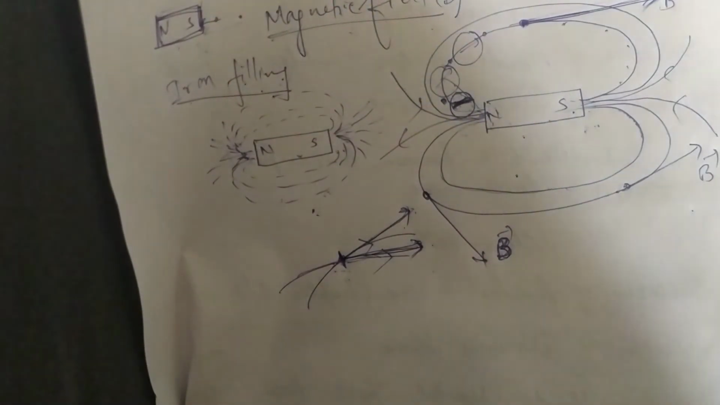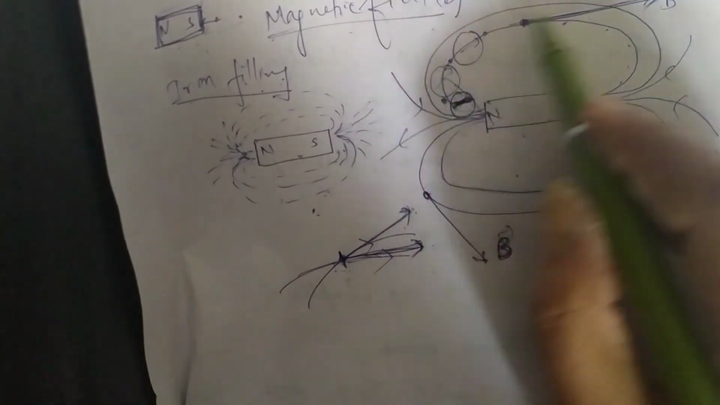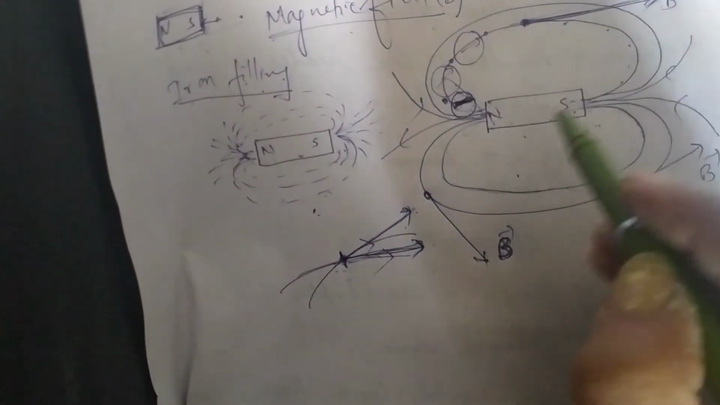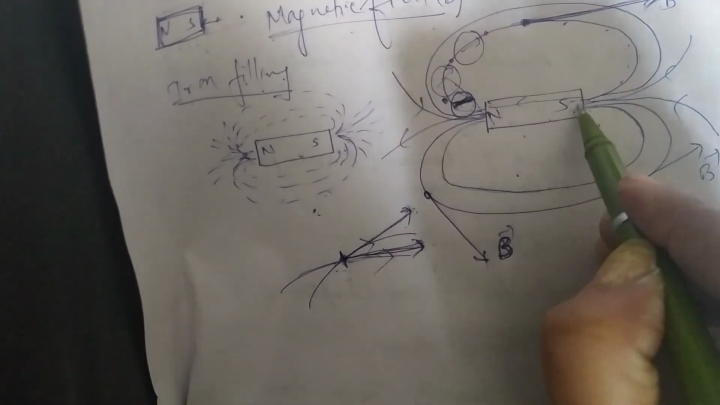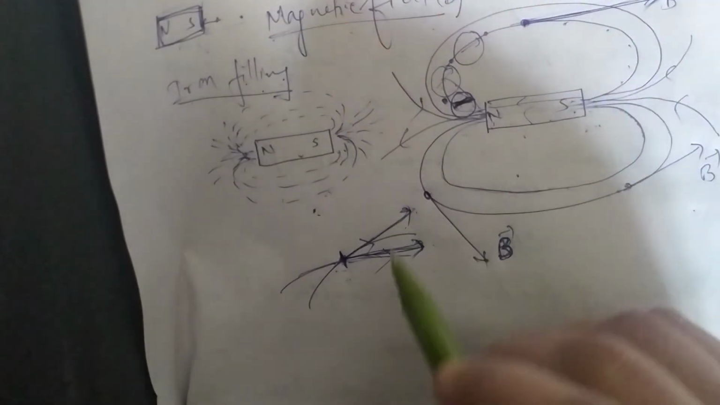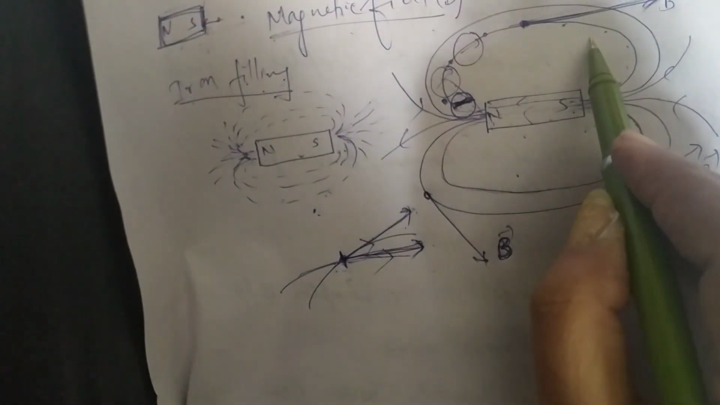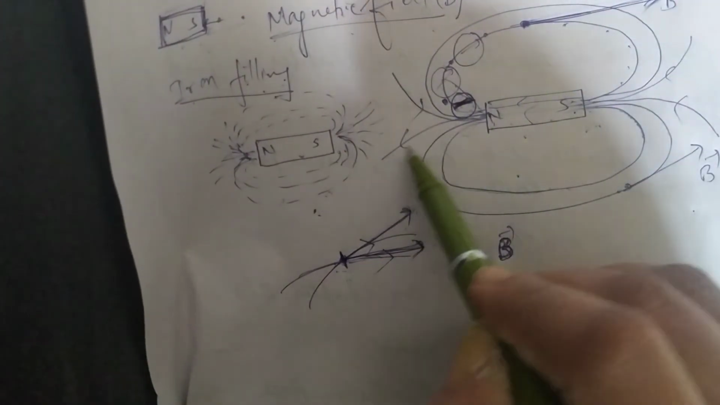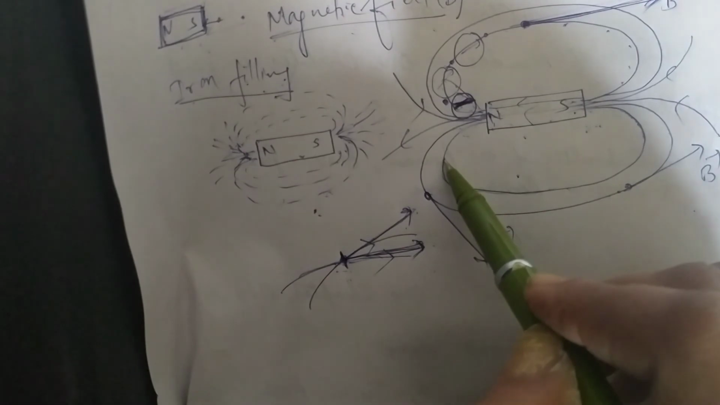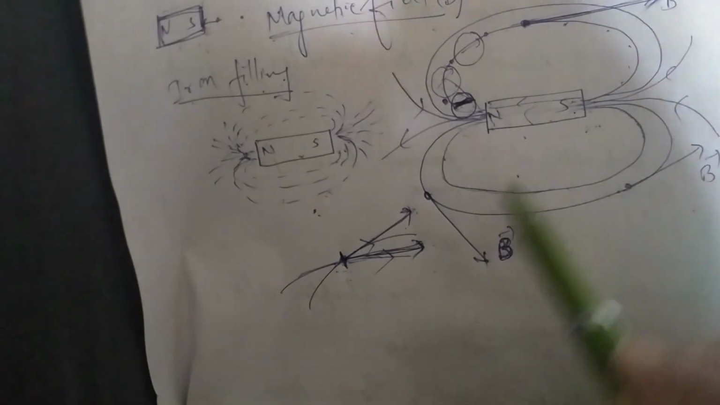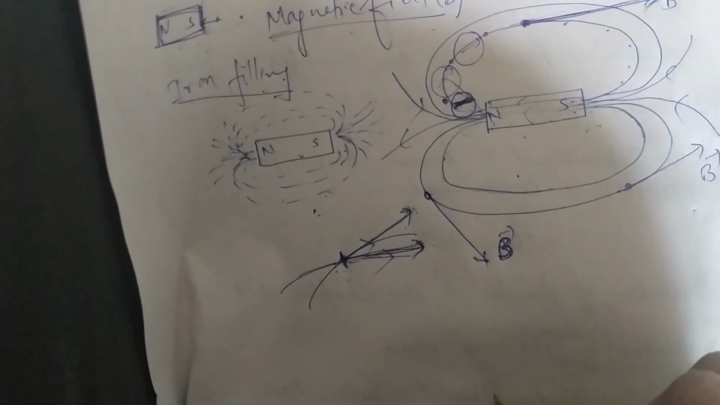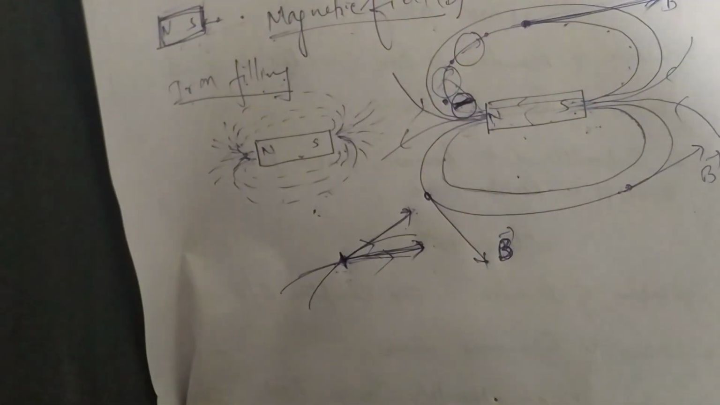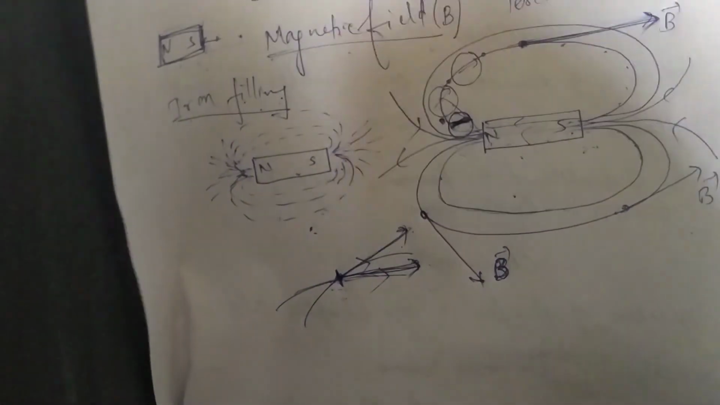So this is another property. First, they start from north and end up at south outside the bar magnet. Inside the bar magnet, they go from south to north. They never intersect each other. When the field lines are closer, the magnetic field is strong there. When they are far apart, the magnetic field is weak. So this is all about the properties of magnetic field lines.